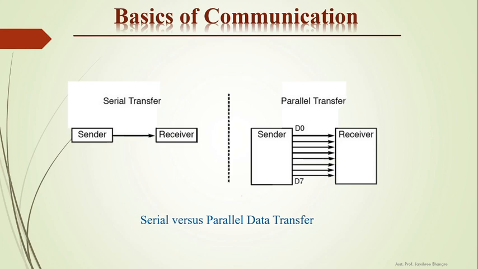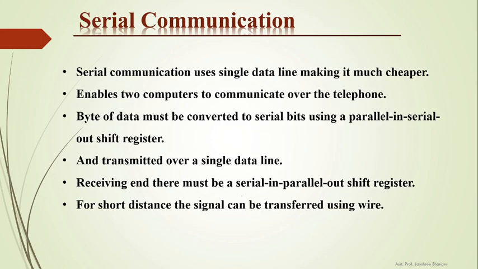In contrast, in serial transfer, there is a single wire present between the transmitter and the receiver, and whatever data we want to transmit is transmitted bit by bit. That means if we want to transmit 8 bits, we require 8 clock pulses to transmit that 8 bits of data. Serial transfer is slower than parallel transfer, but for long distance communication, serial transfer is preferred. So serial communication uses a single data line, making it much cheaper.